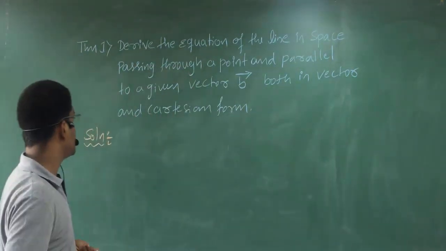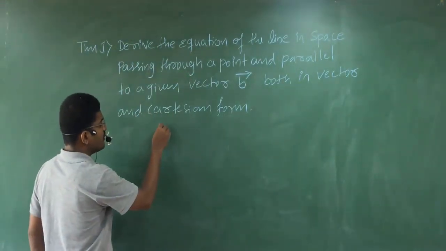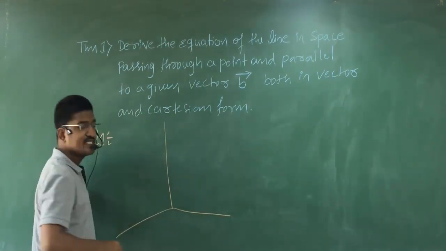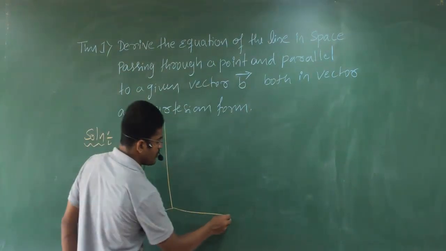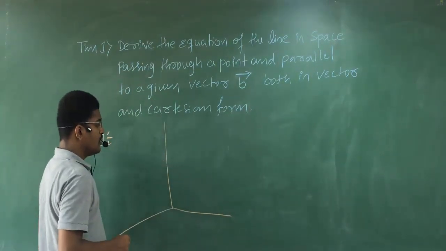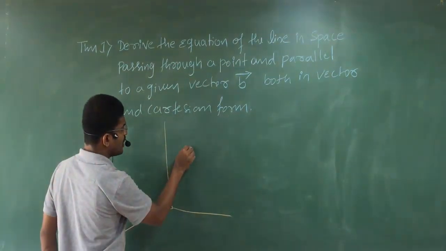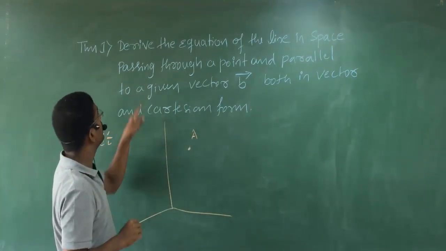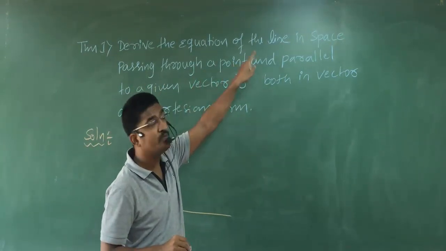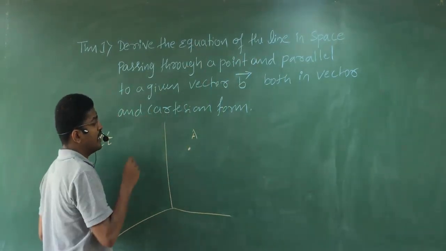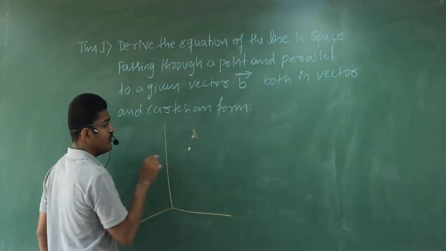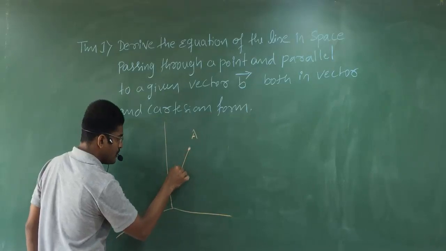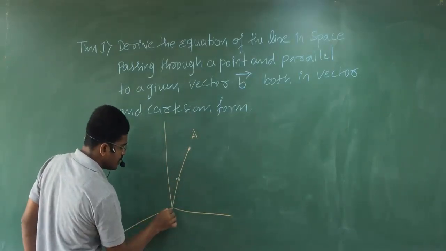Okay, students. So see here. First what I will do, I will draw my space of x-axis, y-axis and z-axis. Clear? And then I will draw a point, because point A is given. See here, passing through a point, that means a point is given. Next, if we draw a point in space, we should represent it. How should we represent it? With vector OA.